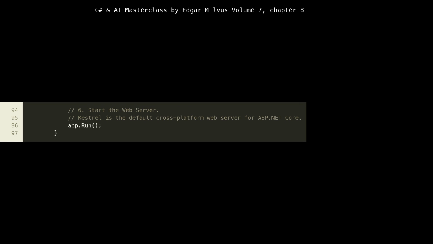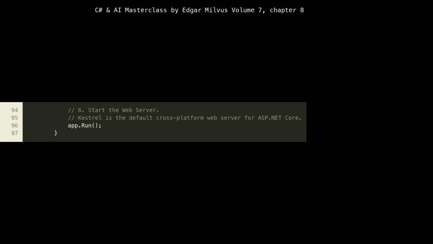The last step in our Main method, at lines 94 to 97, is app.Run(). This command starts the Kestrel web server, making our application listen for incoming HTTP requests. Kestrel is a fast, cross-platform HTTP server that is optimized for ASP.NET Core. Once app.Run() is called, the application will continue to run until it's explicitly stopped, processing requests as they come in.